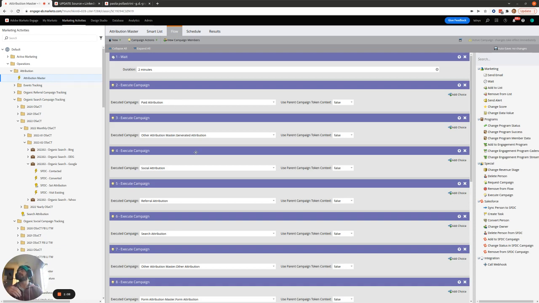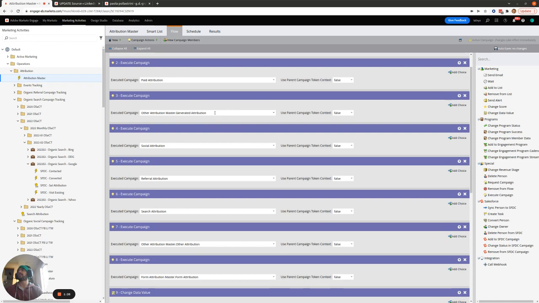For example, if they come through a paid channel and then come to us later on through an organic Google search, then we want the paid attribution to get priority over the organic Google search. So that's why paid attribution is far above search attribution here.